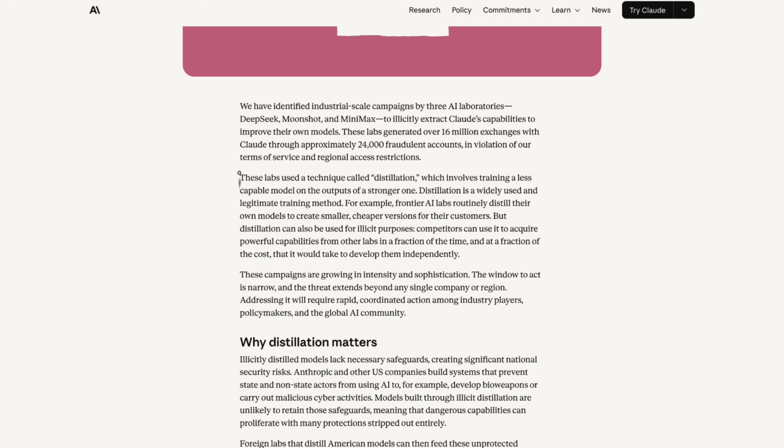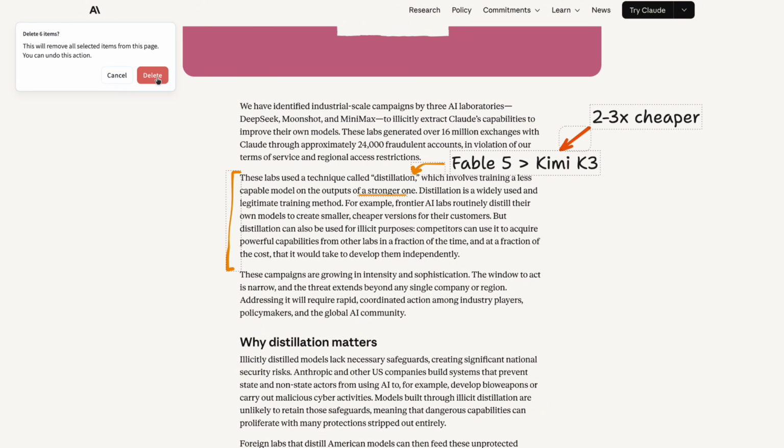So if you're not familiar with distillation, Anthropic describes it as training a less capable model on the outputs of a stronger one. So Kimi K3, as you'll see from benchmarks, does beat Fable 5 in some cases, but for the most part, Fable 5 is a better model. But when you realize Kimi K3 is, I think, anywhere from 2 to 3 times cheaper, depending on what you're doing, at least from the API cost.